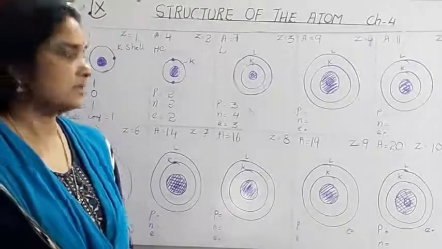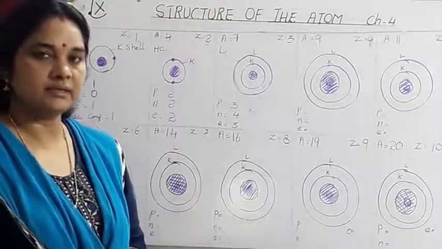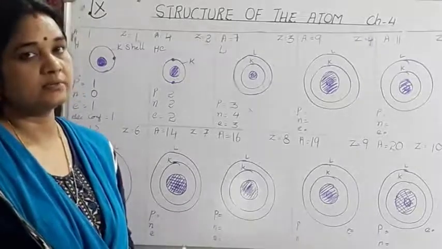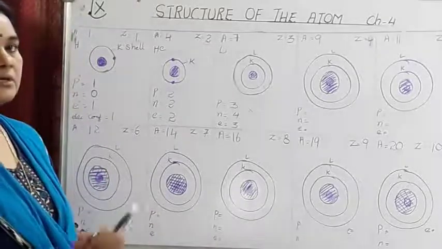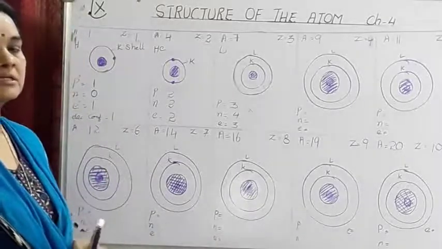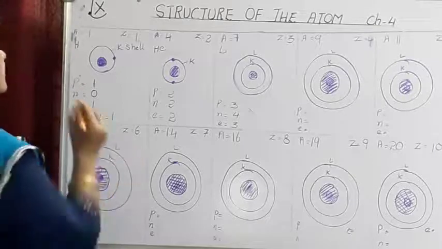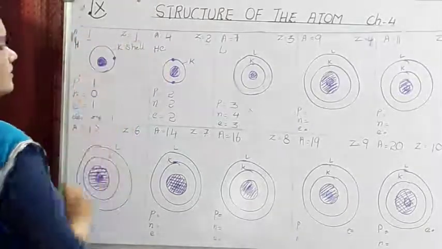So children, let's study the atomic orbit structure of the first 10 elements and how the electrons, protons and neutrons are represented in the atom of an element by this diagram. So it will be very easy for you to understand how the subatomic particles in the atom of an element are distributed. Now the first element is hydrogen, having the mass number of 1 and atomic number 1.